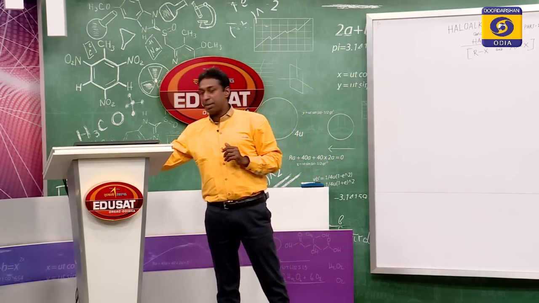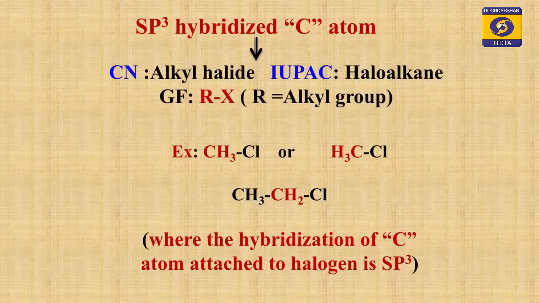Next slide you can see, based on sp3 hybridization, the first class of haloalkane is called alkyl halide. When I use alkyl, it is called the common name. When I use haloalkane, it is the IUPAC name. You know the full form of IUPAC, International Union of Pure and Applied Chemistry. It is a system to write the name of an organic compound.